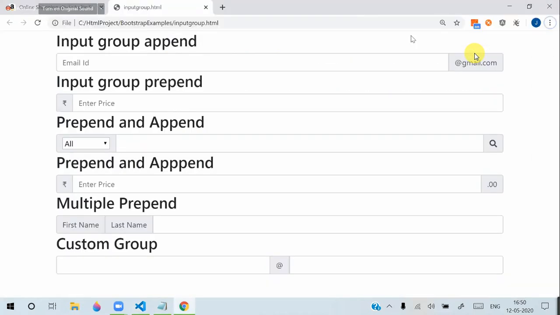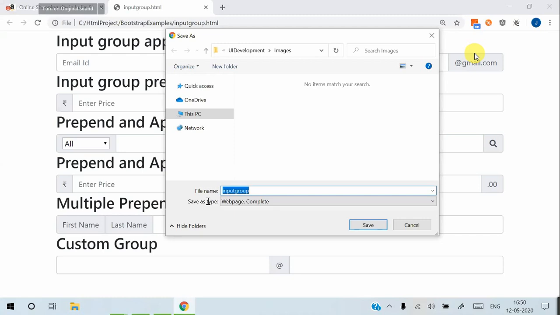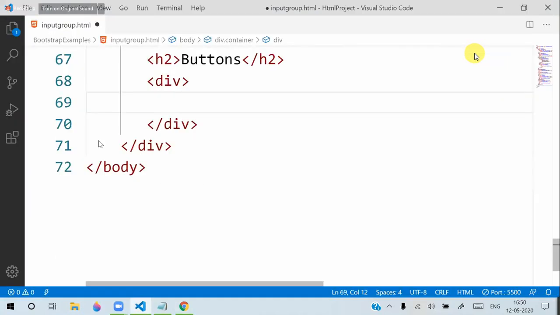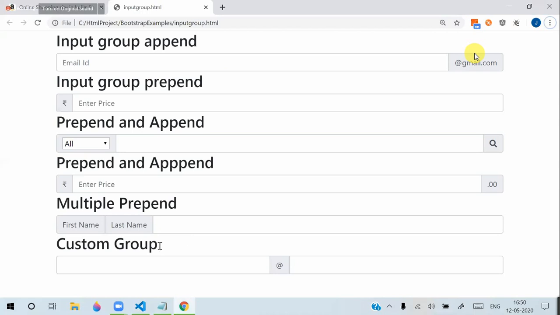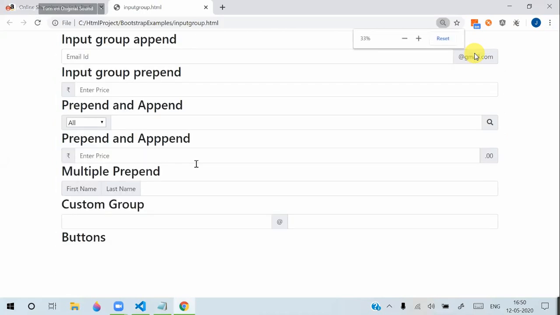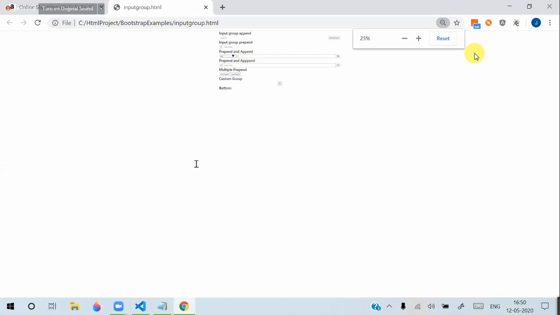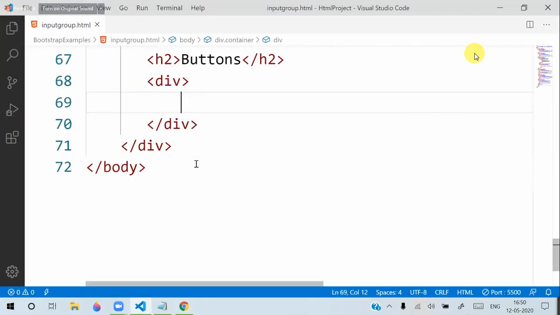Let's save this and see how we can keep the buttons. What we do here is add a div with the class form input group.